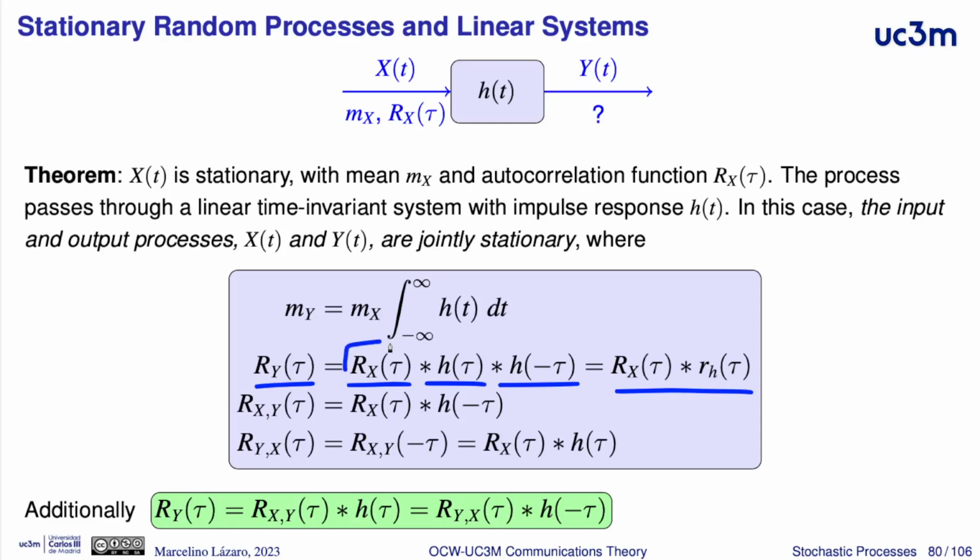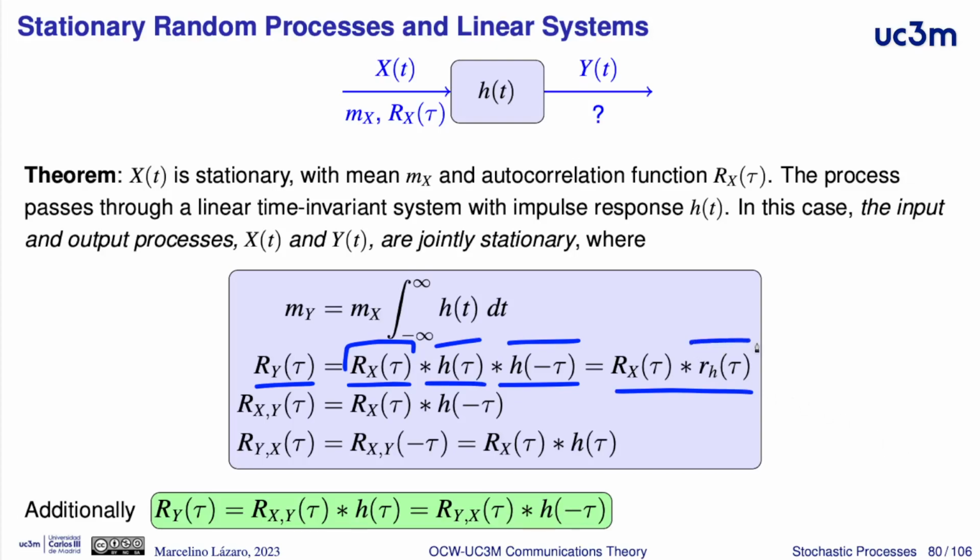The Fourier transform of the autocorrelation function of x is the power spectral density of x, and this is multiplied by the Fourier transform of h in the frequency domain, and the matched signal has the complex conjugated response.